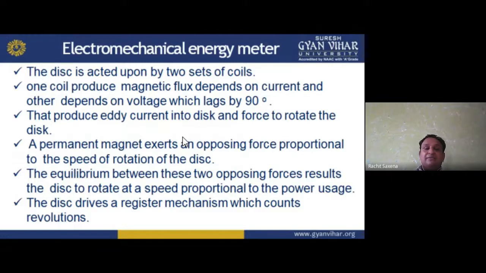Moving forward, electromechanical energy meter. In the electromechanical energy meter, the disk is acted upon by two sets of coils. The disk is rotating like this.